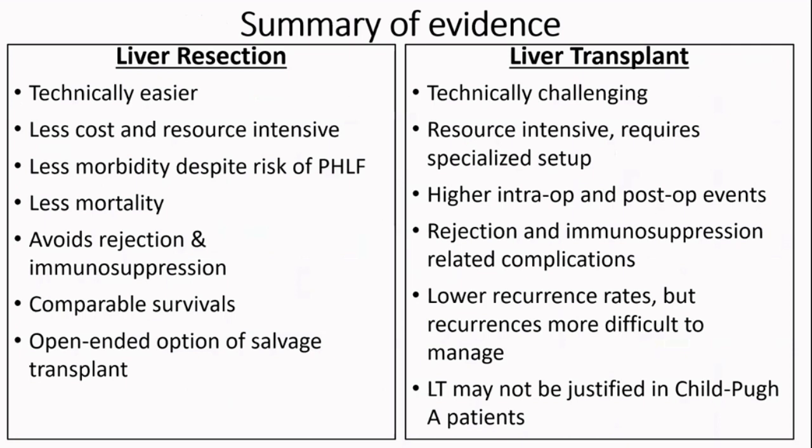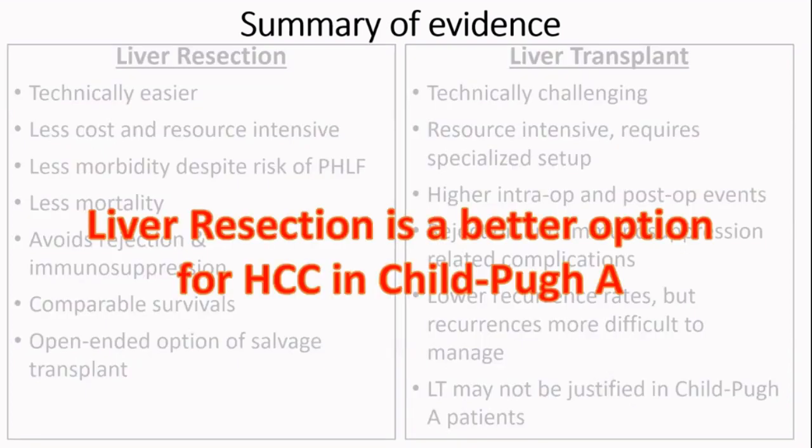It has lesser cost and resource utilization. It has lesser morbidity, despite there being some risk of post-hepatectomy liver failure in trisectionectomies. It has less mortality, and it has comparable survivals with an open-ended option of having a salvage transplant. With liver transplantation, you have low recurrences, but then the recurrences will be more difficult to manage. And so liver transplantation may not be justified in child-pugh A patients. And I conclude that liver resection is still a better option for HCC as far as child-pugh A is concerned.